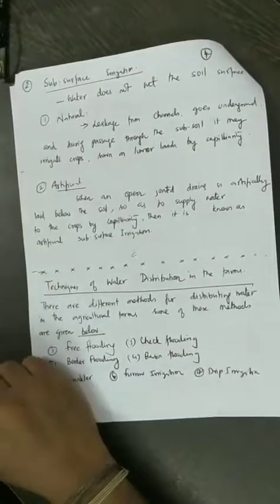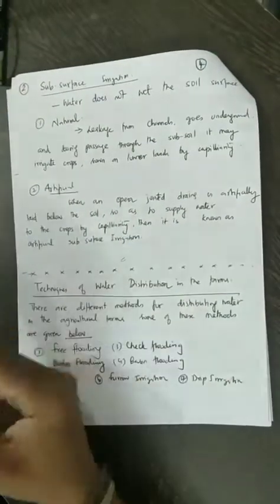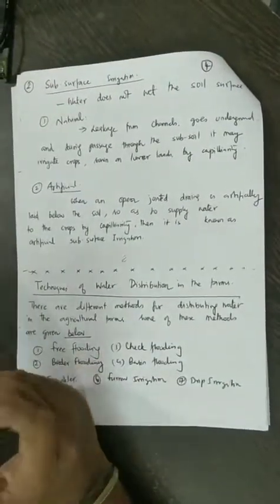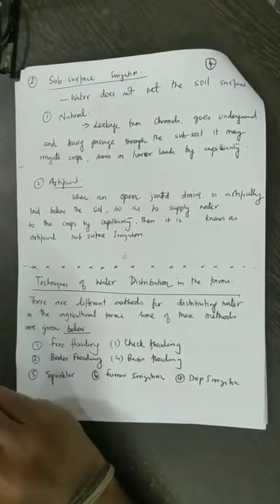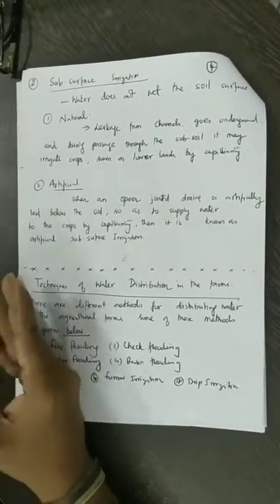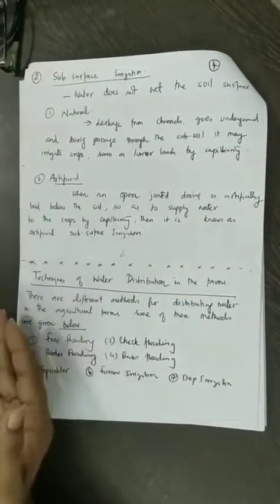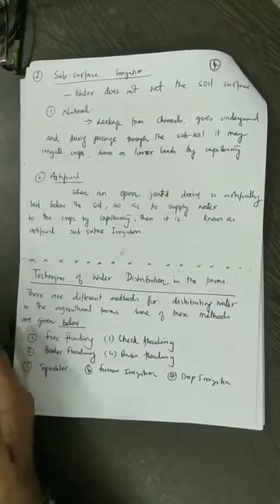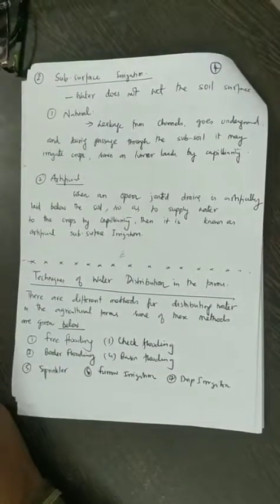On the other hand, when it's artificial, you artificially lay some pipes with a drain through which you allow the water to move, and the plants will take the water by the action of capillary effect.